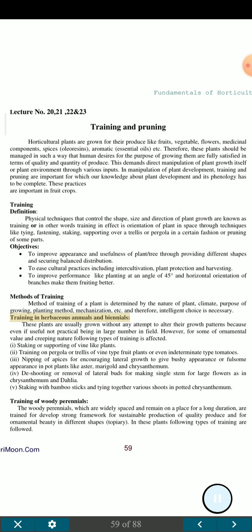Training in herbaceous annuals and biennials. These plants are usually grown without any attempt to alter their growth patterns because even if useful, it is not practical, being in large number in field. However, for some of ornamental value and creeping nature, following types of training are effected. I. Staking or supporting of vine-like plants. II. Training on pergola or trellis of vine-type fruit plants or even indeterminate type tomatoes.